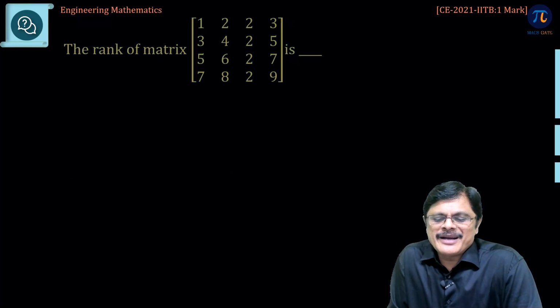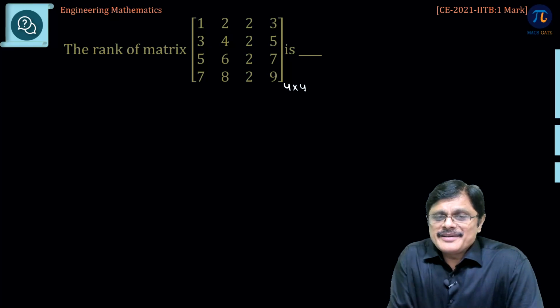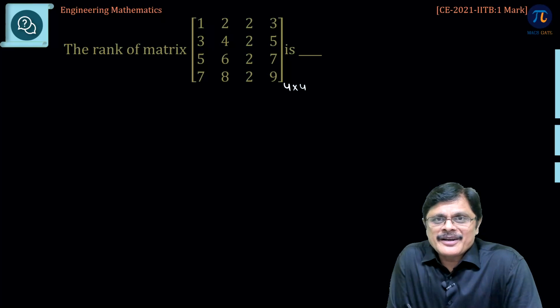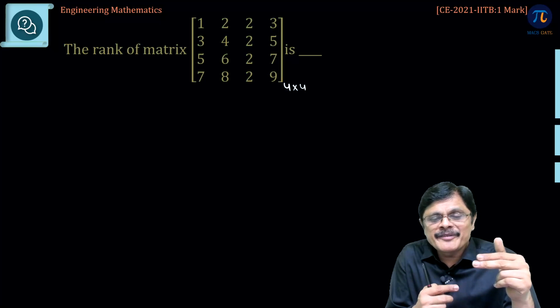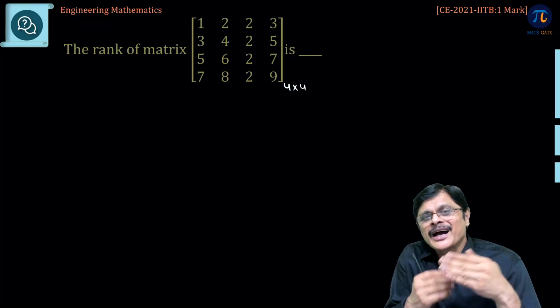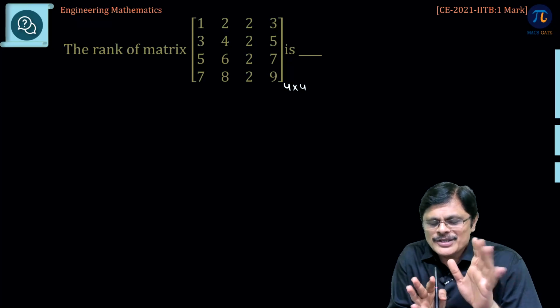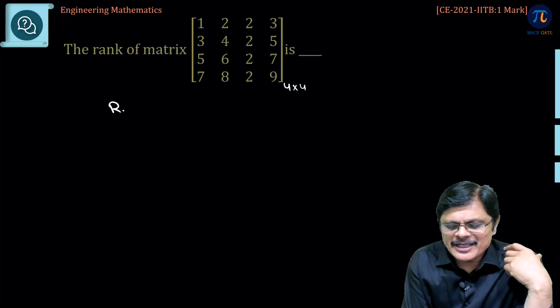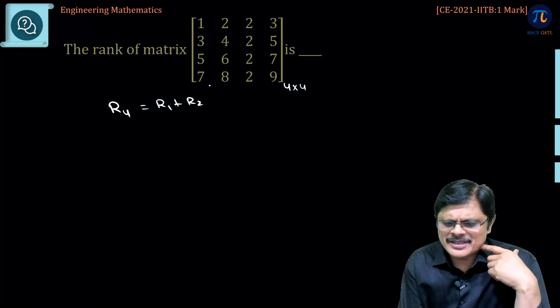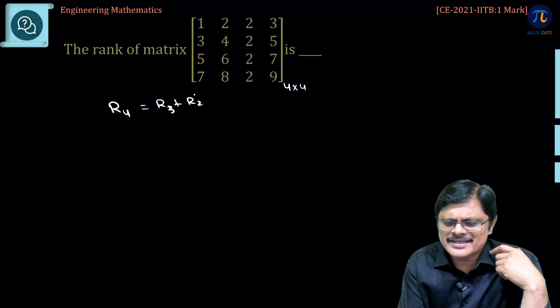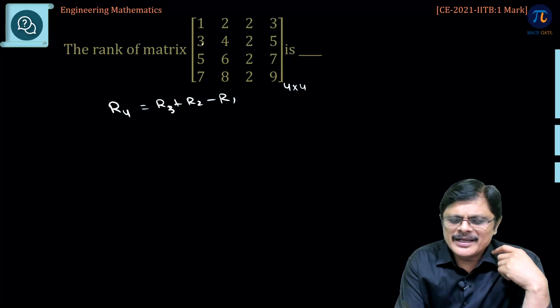What is the rank of this matrix? A 4 by 4 matrix. See, whenever such big matrices are given, try to identify any relationship between the rows. When you find some relation between the rows, using that you can make another row equal to 0. That is the logic. Here I find this particular relation: R4 is equal to R3 plus R2 minus R1. That is 5 plus 3, 8 minus 1, 7.